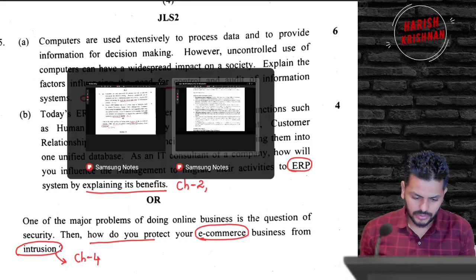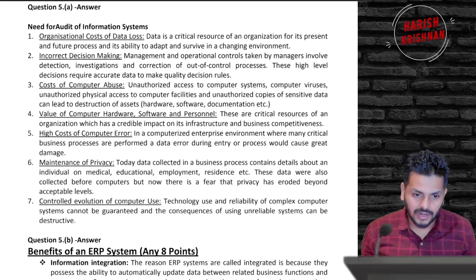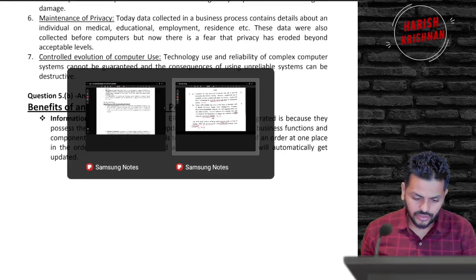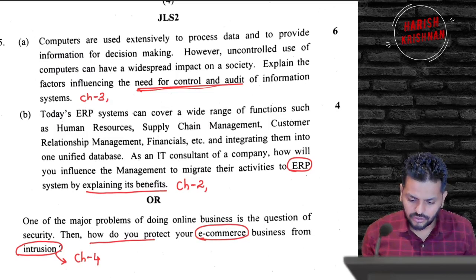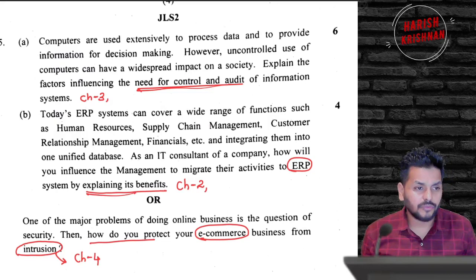Let me just show you that. Okay, need for audit of information system. If you are able to write these 7 points, you're taking home all the marks. And benefit of ERP, that's what they asked in this question. 5B, they asked you, ERP covers a wide range of functions, and explain the benefits of ERP. So there are lots of benefits. If you write a few of them, that will be good enough. You have to budget 4 marks into consideration and just go for that.